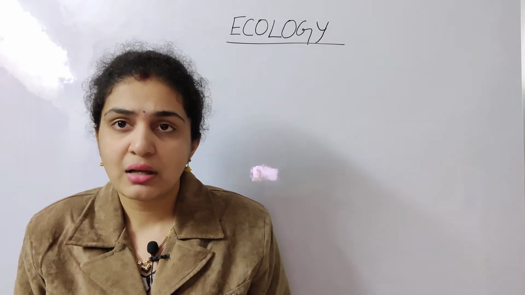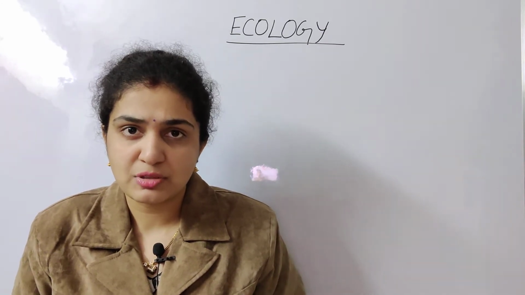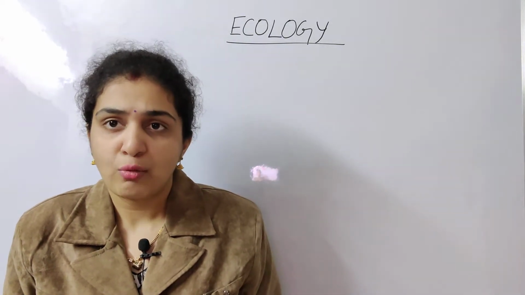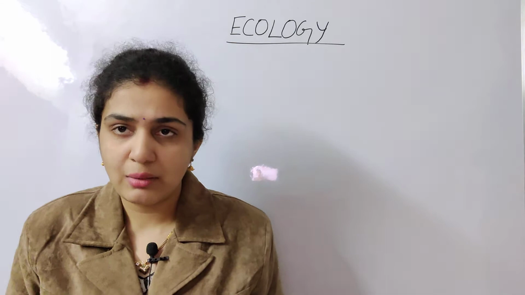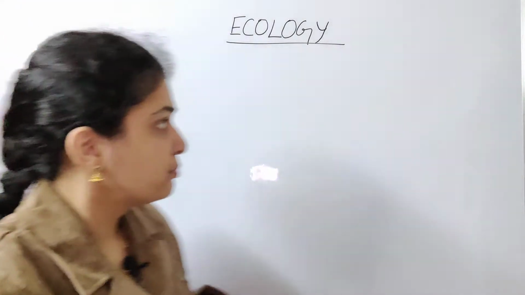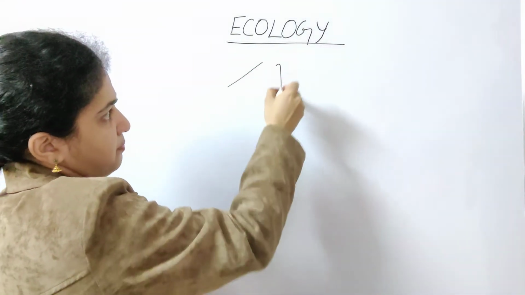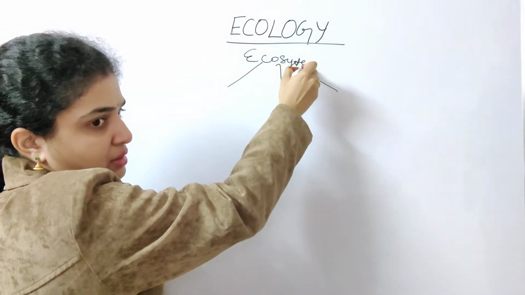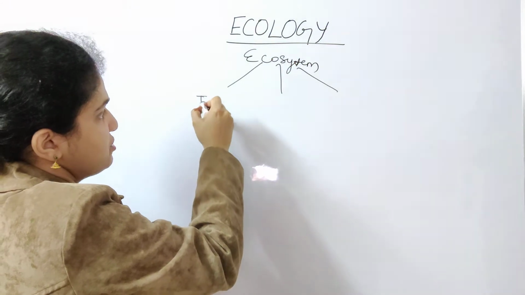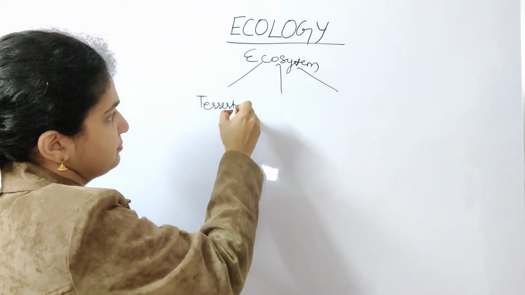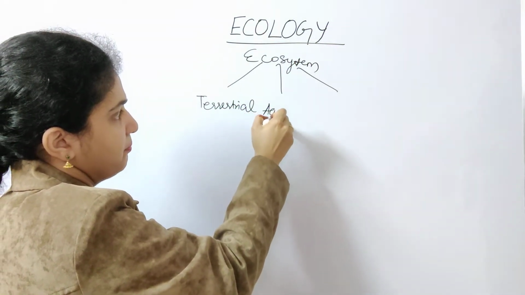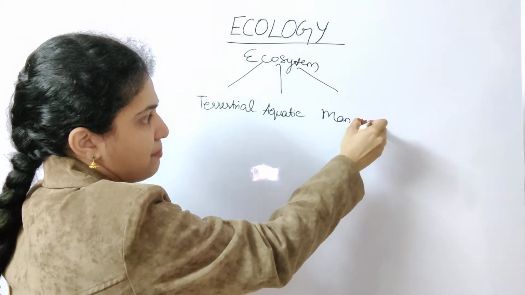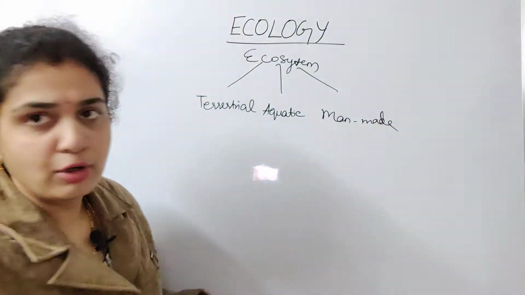So there are three types of ecosystems: terrestrial, aquatic, and man-made. I want you all to remember this because it is very important from the NEET point of view. We discussed these types in the last class. The examples are important.